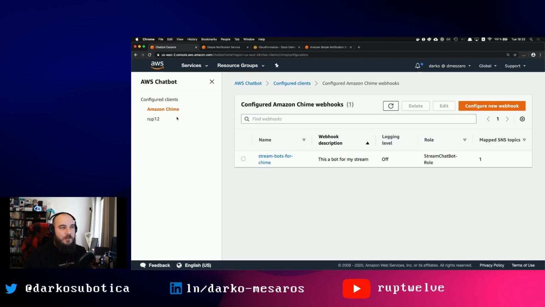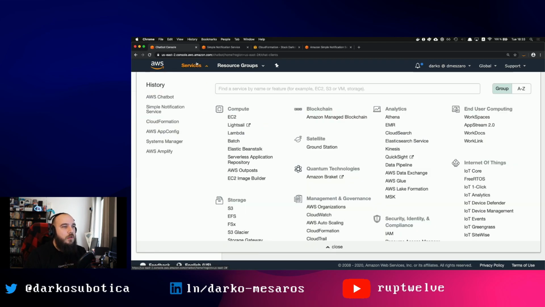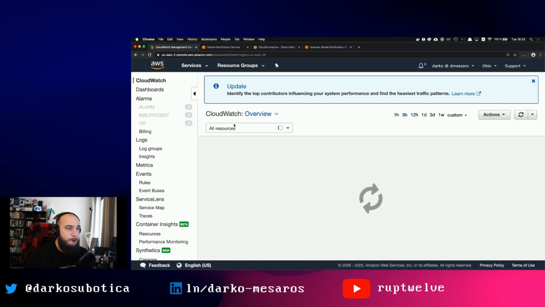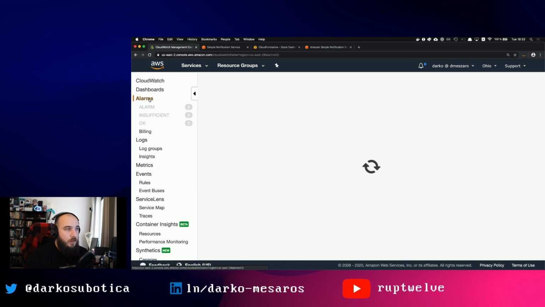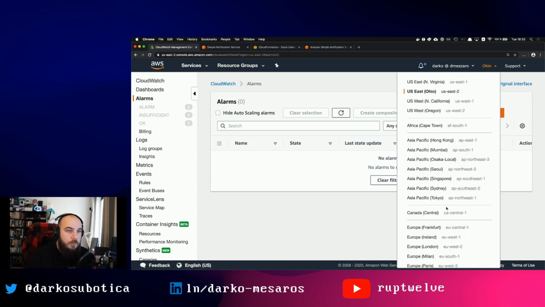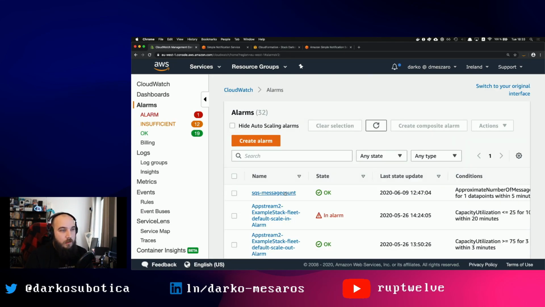I don't really have a lot more to look into besides what I did right now. Again, you can query CloudWatch alarms as well. I'm not sure if I have a CloudWatch alarm that I can have a look at. Let's see CloudWatch. Let's look at alarms. Is there an alarm? I have no alarm. Because I'm using Ohio, let me move to Ireland, because when you use Chatbot, it defaults you to Ohio since it's a global service.